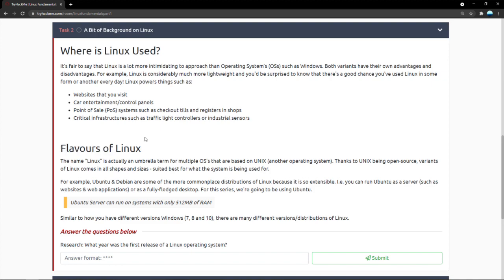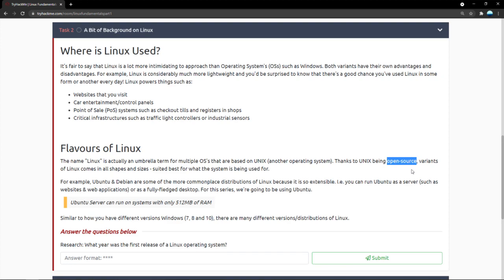Now, like I was saying, Linux isn't exactly a single OS. It is actually an umbrella term, basically meaning that it classifies a group of OSs. And the classification is based on the criteria that they are running on Unix. Now, Unix is the core OS on which all of these distributions are built, and Unix is open source, meaning that everybody has the code for it. Everybody can freely see what exactly they're getting in Unix.